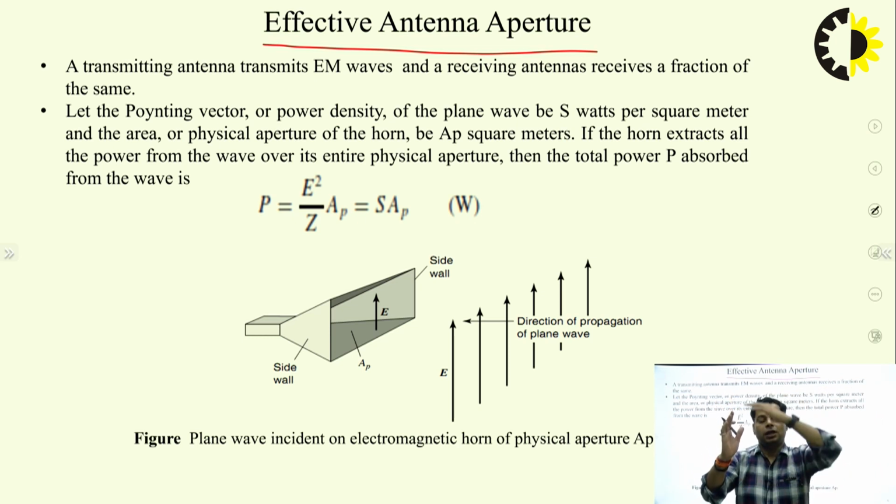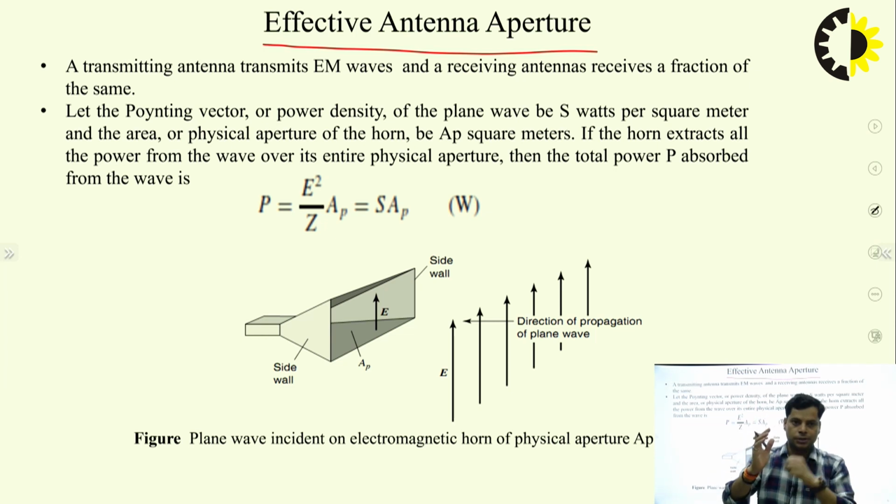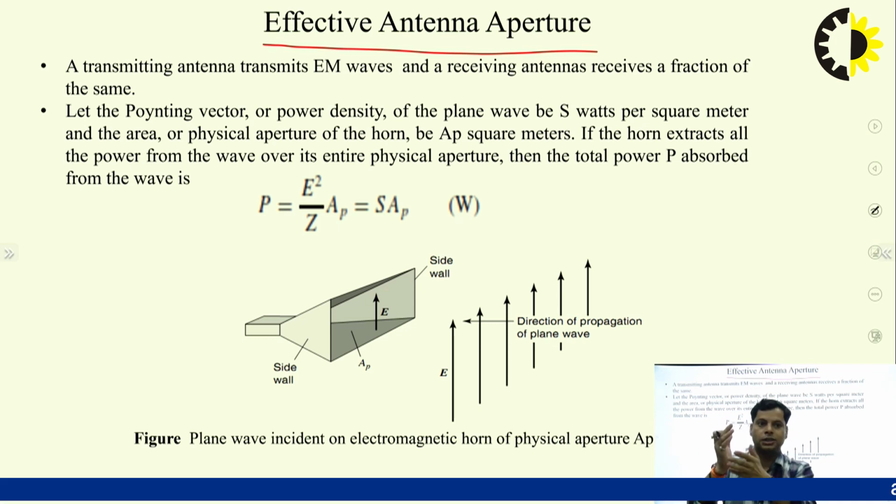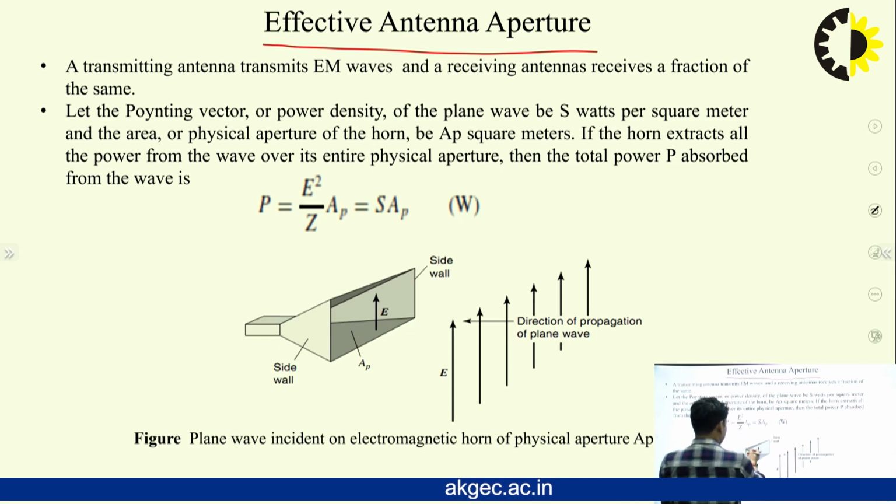Around the side walls of this aperture, the field value will be 0, meaning it is not receiving any power, but besides all these corners, there is an area which is specifically receiving some power. As you can see in this picture, this is a horn antenna. The side walls have field value 0 and do not receive, but the other area is where this antenna structure or aperture receives or transmits power.